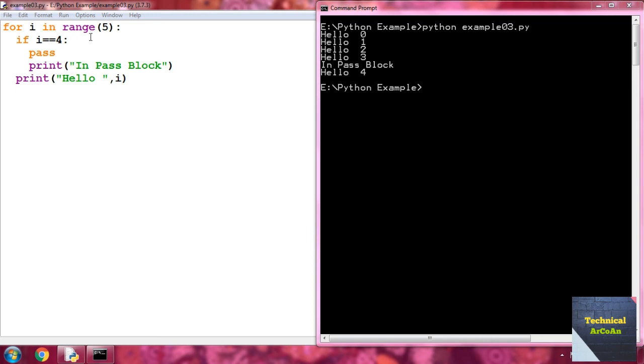Actually, by using the pass statement in this program, we notice that the program runs exactly as it would if there were no conditional statement in the program. Means if this condition is not provided there, we also get the same result. The pass statement tells the program to disregard that condition and continue to run the program as usual.